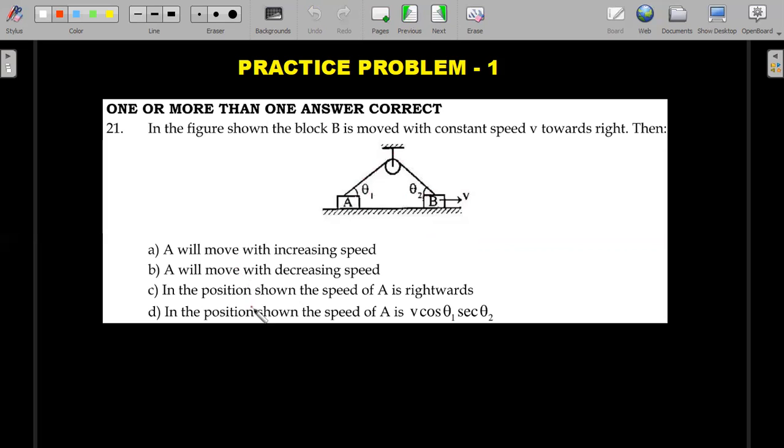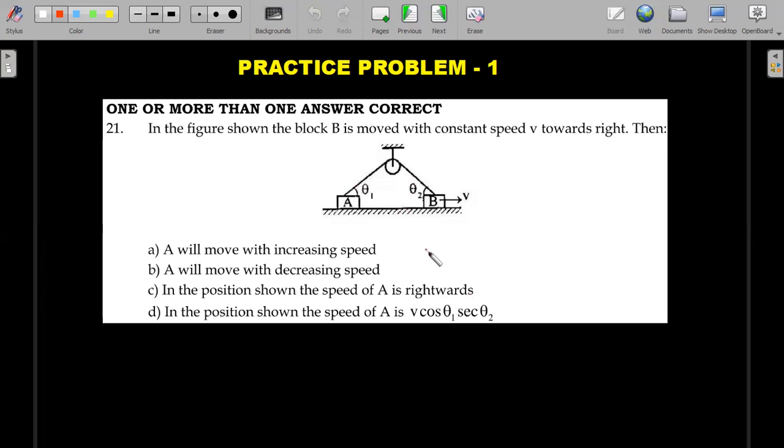It asks you to discuss what happens to block A. Is it being moved with constant speed, increasing speed, or decreasing speed? Is it going to move rightwards or leftwards in option C? And the value of that speed is asked in terms of these angles. So please do give it a try.